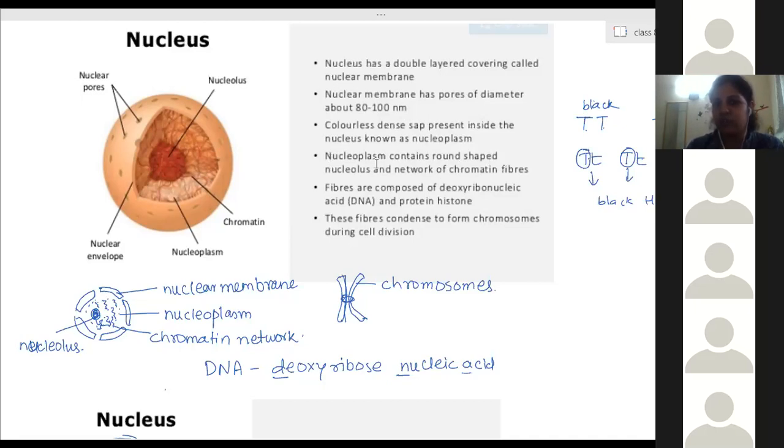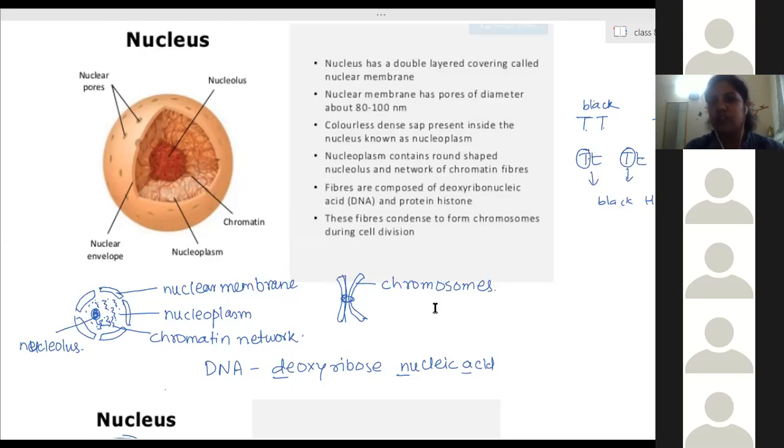Nucleoplasm contains a round-shaped nucleolus and a network of chromatin fibers. These fibers are made up of deoxyribose nucleic acid, that is DNA, and protein in the form of histone. There are different proteins also with the DNA, and some more amount of proteins are present in the form of histone. These fibers condense to form chromosomes only during cell division. All these threads arrange themselves in a proper form, and this is what we call chromosomes.